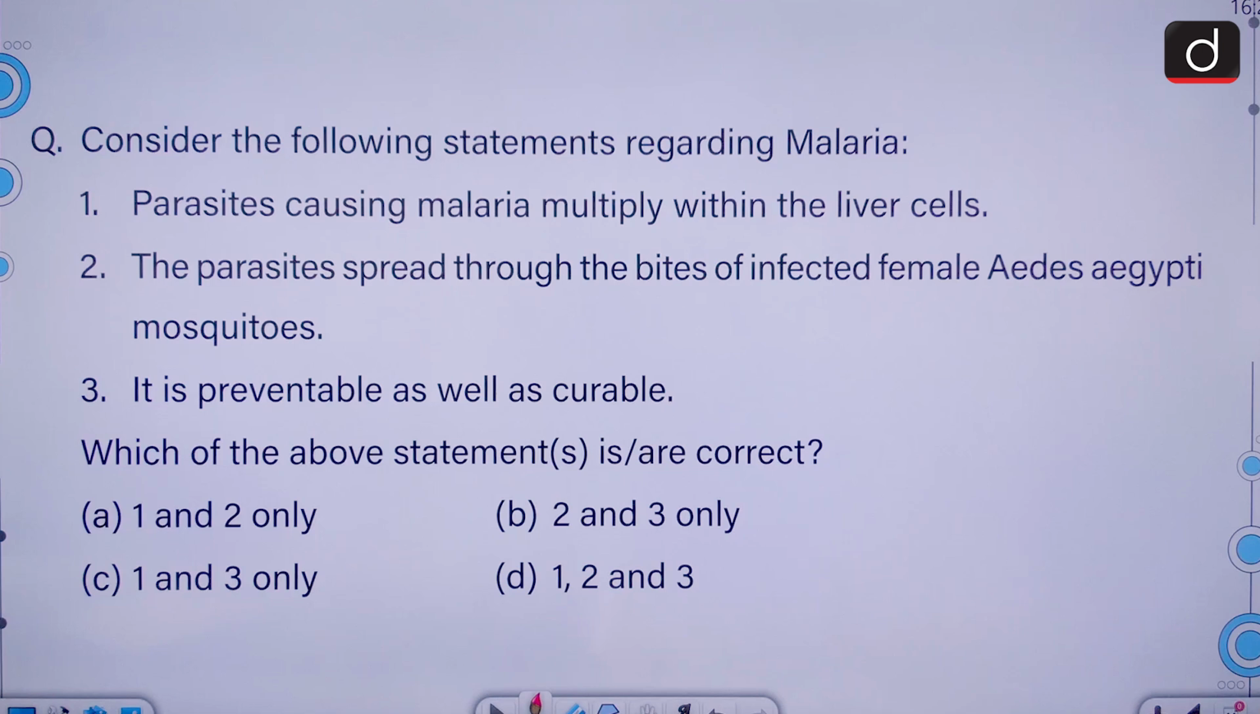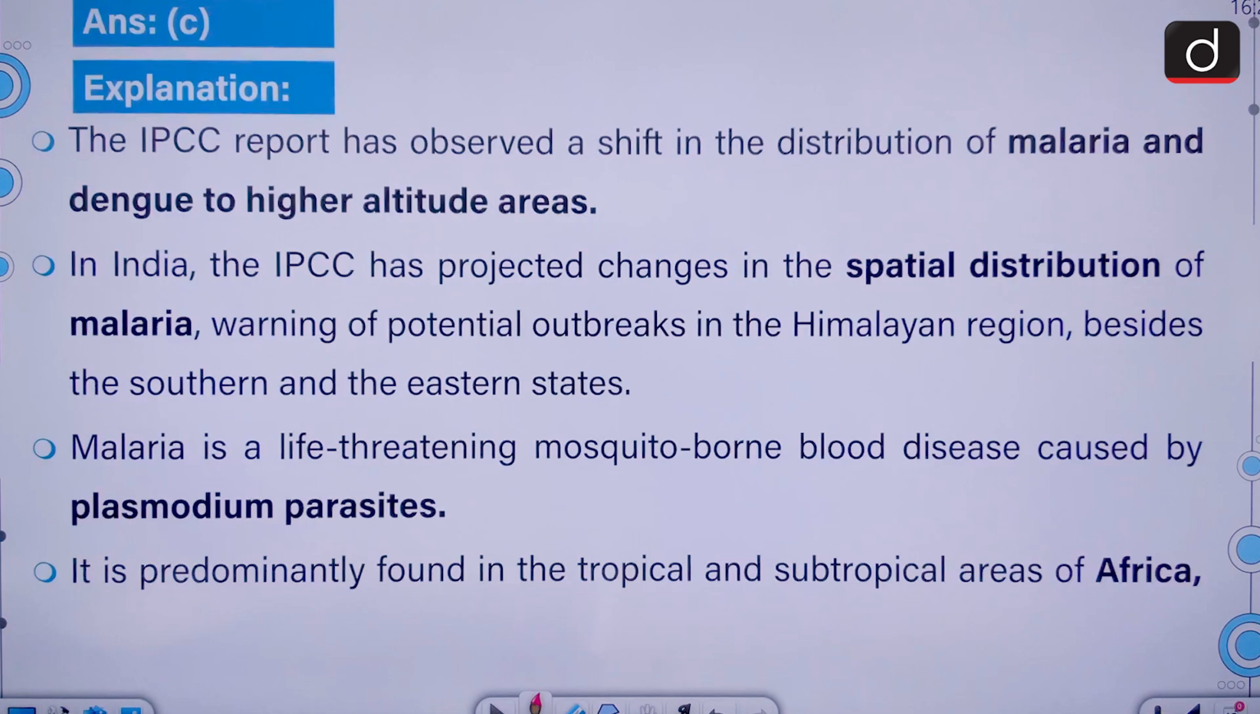Consider the following statements regarding malaria. Parasites causing malaria multiply within the liver cell. The parasites spread through the bites of infected female Aedes aegypti mosquito. It is preventable as well as curable. We have to select the correct statement. 1 and 3 are correct. C is the correct answer.